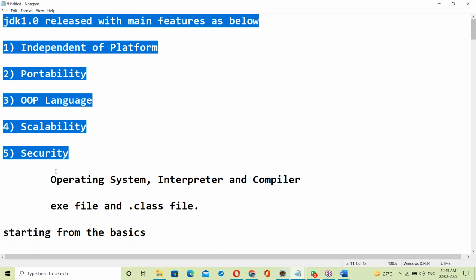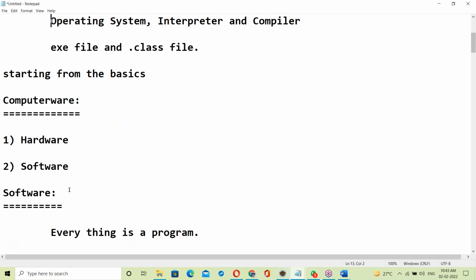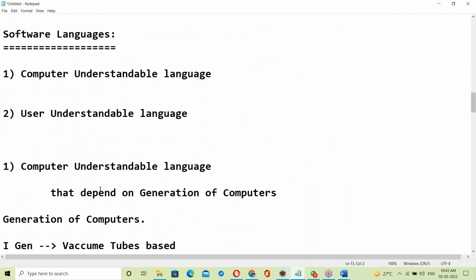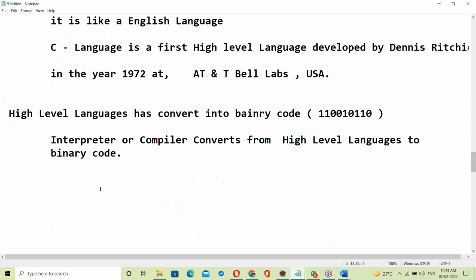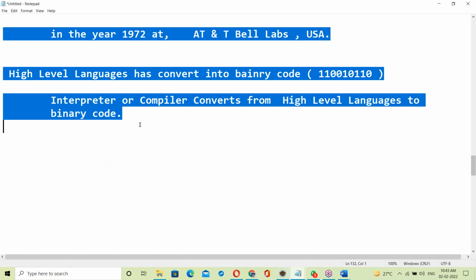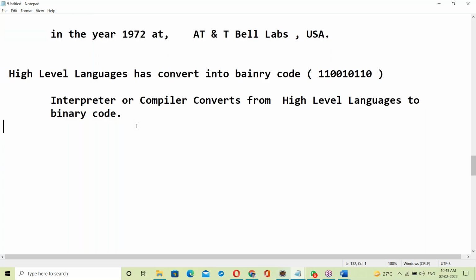To understand Java features, all these are prerequisites. If you know these topics, then it's easy to understand Java features.